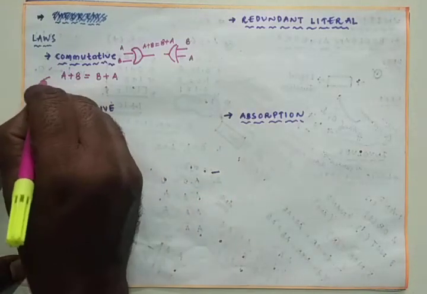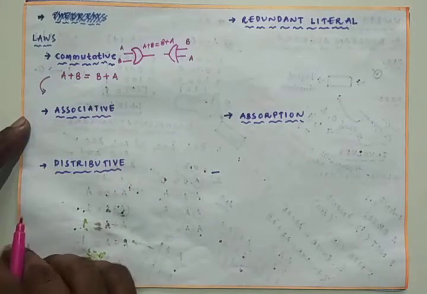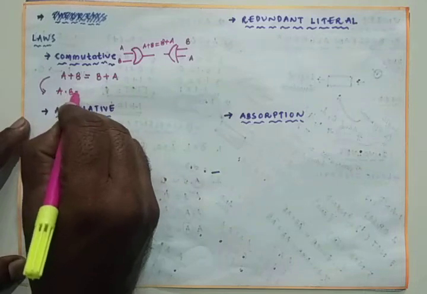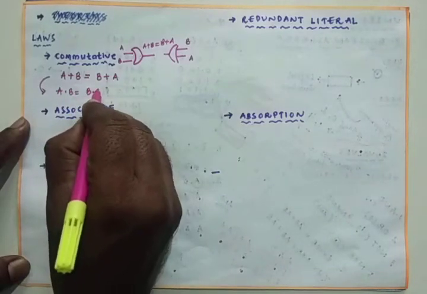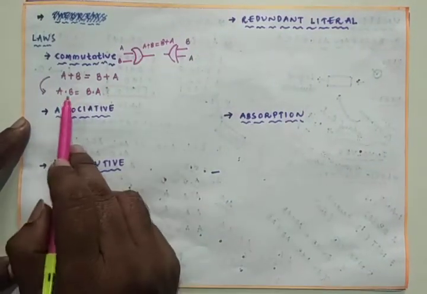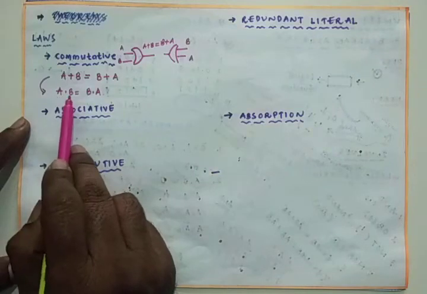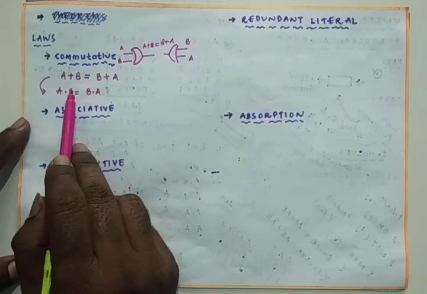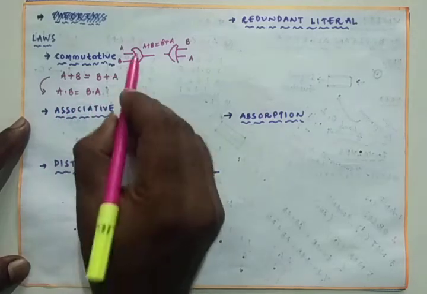If you go with the AND logical operation, the same can be written as A dot B is equal to B dot A. A dot B is nothing but the product of the two input signals A and B, and this can be realized with an AND gate, and this too can be realized with an AND gate.